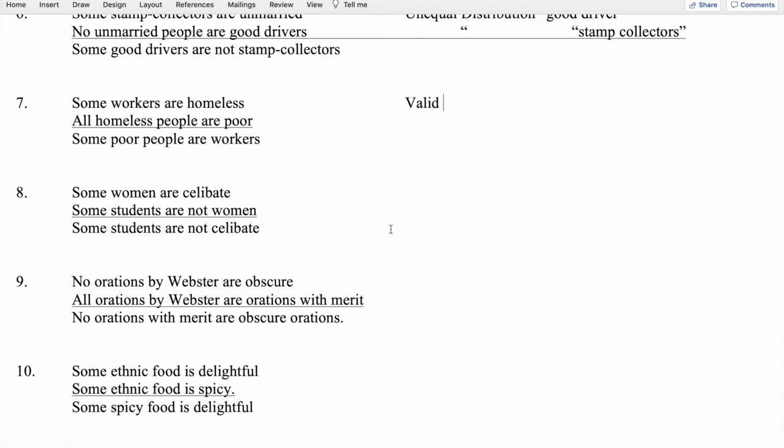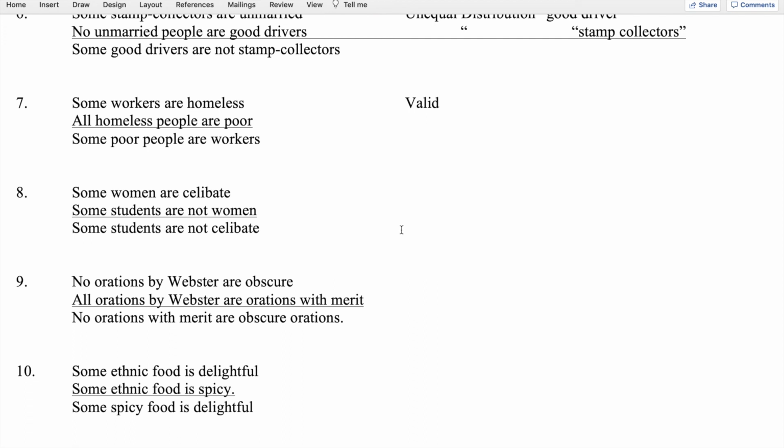So we look at the number of negative premises, which is 1, the number of negative conclusions, which is 1. So that's fine. We look at the middle term, which is women, and women is distributed once. It's predicate of a negative in the second premise. It's not distributed in the first premise where it's subject of a particular. So the middle term is distributed once, and that's fine. We look at the end term students. It's not distributed in the conclusion. Neither is it distributed in the second premise. So that's equal distribution of students, and that's fine.